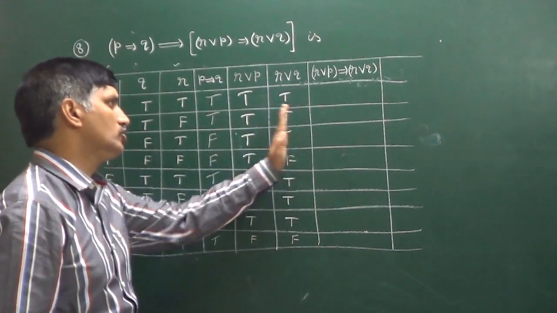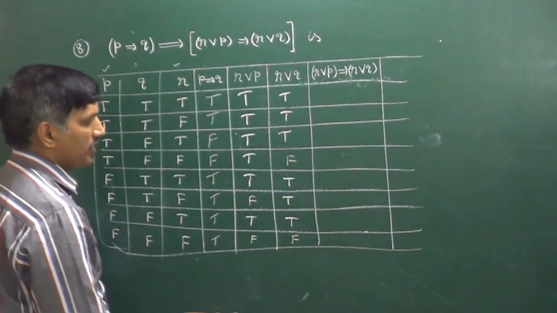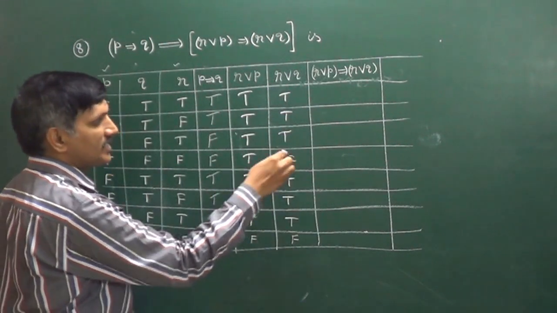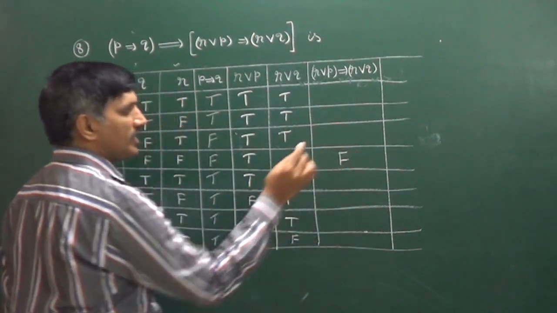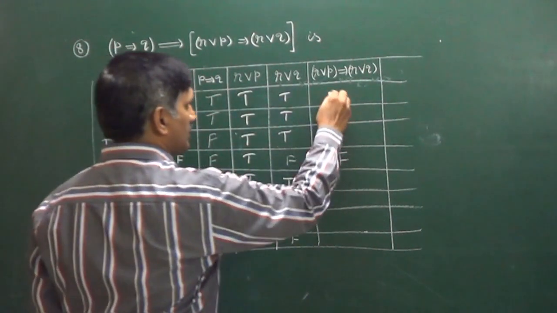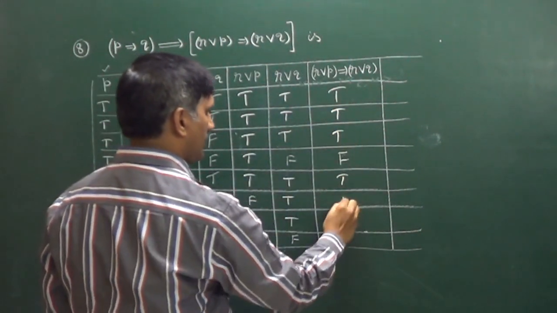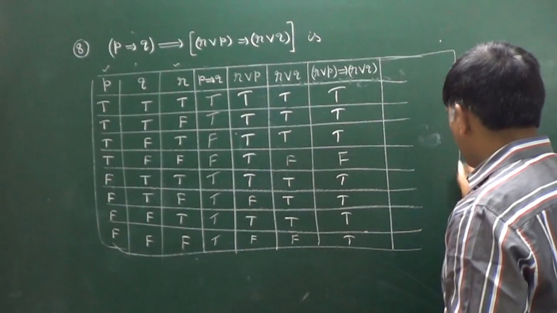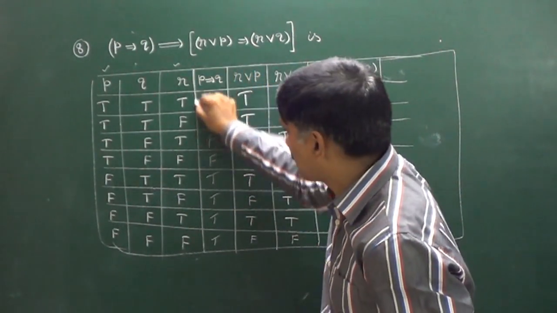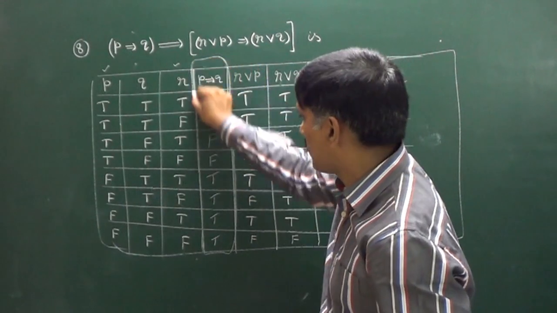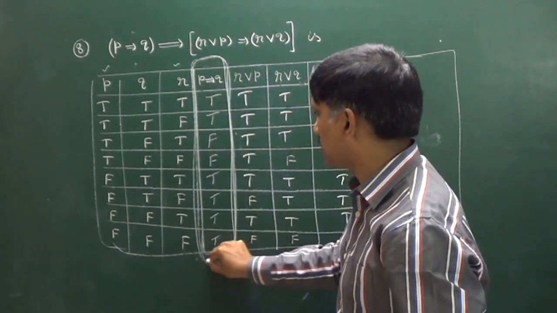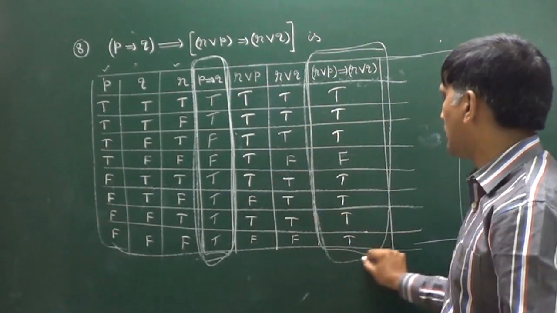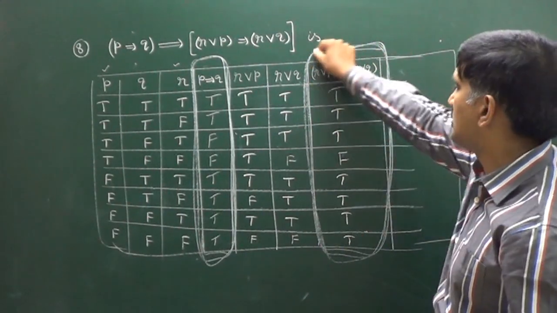Now, between these two, implies is there. We know implies is false only when first statement is true, second statement is false. Here only implies is false. In all the remaining cases it is true only. Now the last one we have to construct, what he is asking. This particular one is P implies Q, and this particular one, between these two, implies is there.